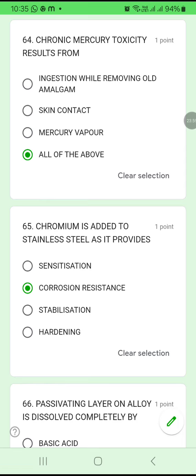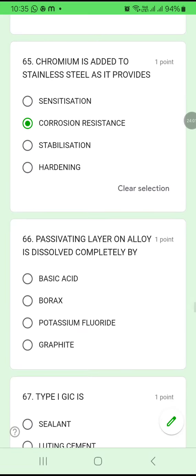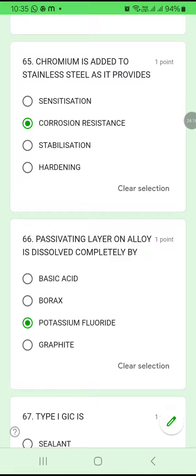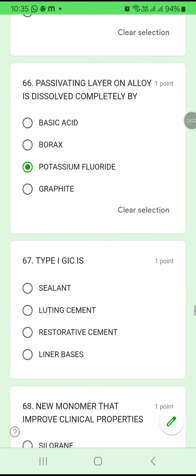Okay? Clear? 66. Passivating layer on alloy is dissolved completely by basic acid, borax, potassium fluoride or graphite. Passivating layer on alloy is dissolved completely by using what? Potassium fluoride. Okay, 66C. Passivating layer on an alloy is dissolved completely by potassium fluoride.